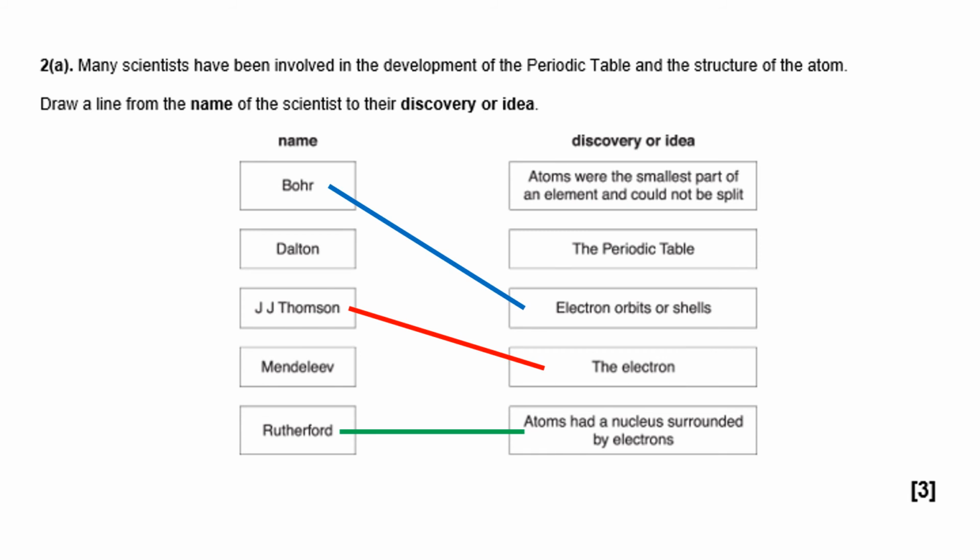And you can see what I'm doing. I'm narrowing down the options with the ones I'm not entirely sure about. So here I've got Dalton and I've got Mendeleev. We've mentioned Mendeleev. So, I've got two options. One is atoms were the smallest part of an element that could not be split. And I've got the periodic table. Well, we've not talked about the periodic table and we've not talked about Mendeleev. So I reckon Dalton is that one there and Mendeleev is that one there. And of course I'm correct because I'm a science teacher. Moving on.